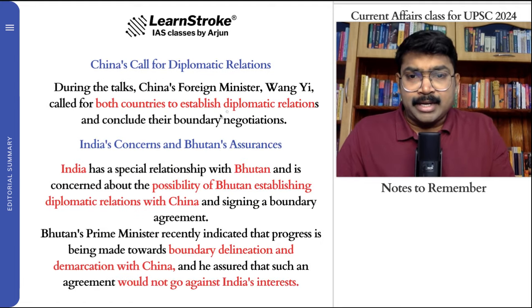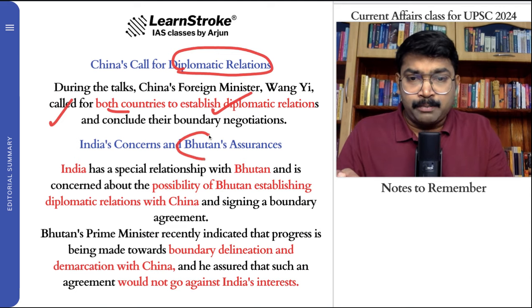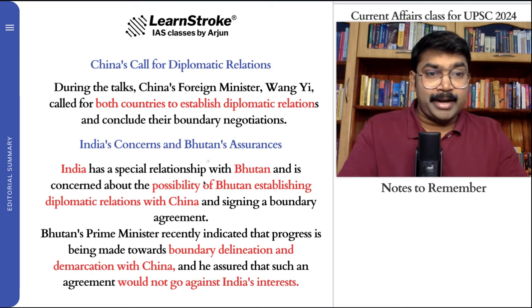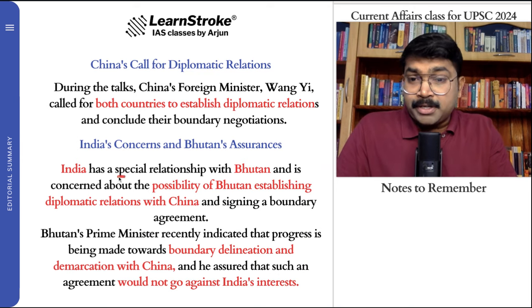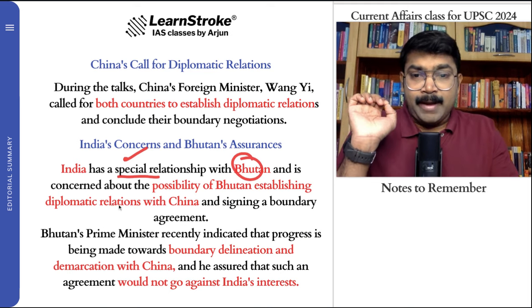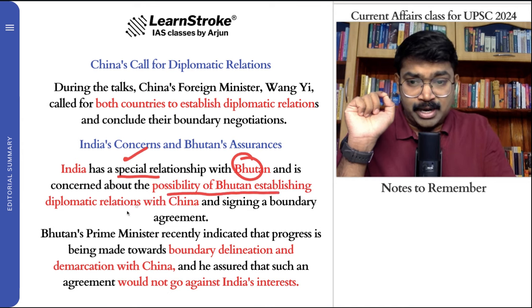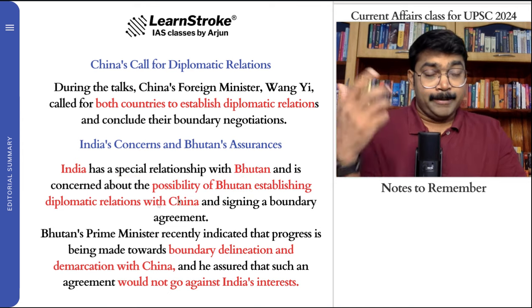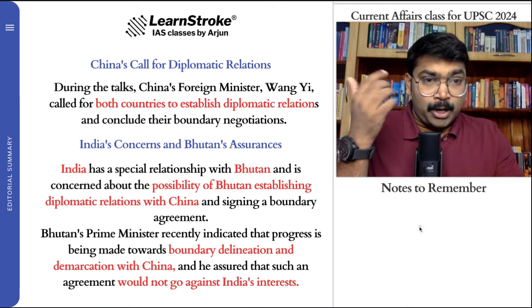And exactly, China is calling for a diplomatic relationship. So both the countries are going to establish diplomatic relationship. Again, second point: India's concerns and Bhutan's assurances. So where is India coming and fitting into this place? India has got a special relationship. Accepted. India has got a very special relationship with Bhutan and is concerned about the possibility of Bhutan establishing a diplomatic relationship with China. So again, this can be one interest because India is supporting Bhutan a lot.